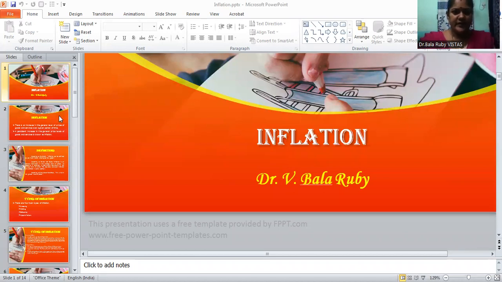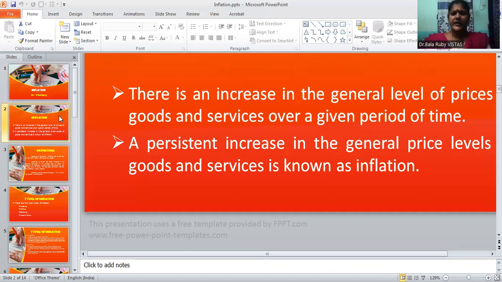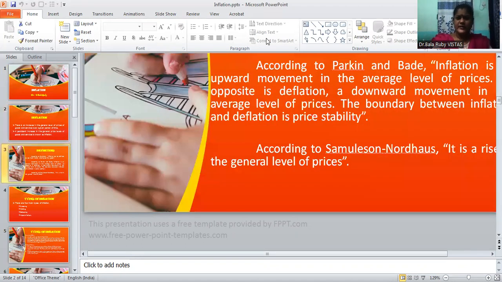So students, in today's class, we are going to discuss inflation. See, inflation in the sense of an increase in the general price level is normally considered as inflation. A substantial increase in the general price level of goods and services over a given period of time is considered as inflation. So it is a persistent or substantial increase in the general price level. That is what we normally call inflation.